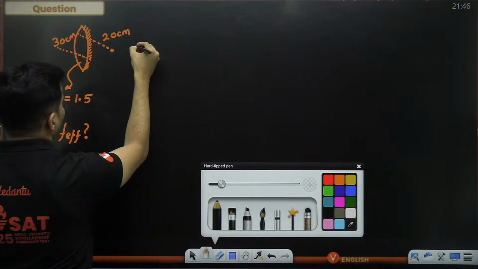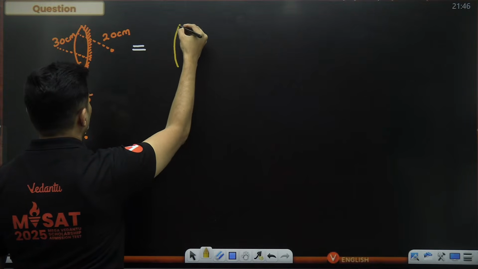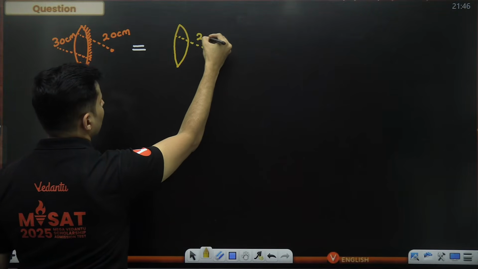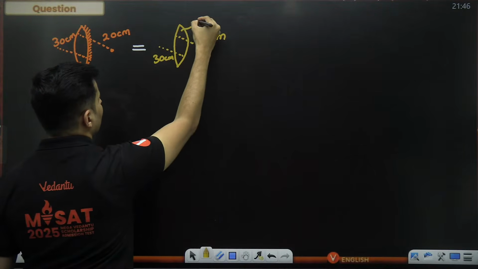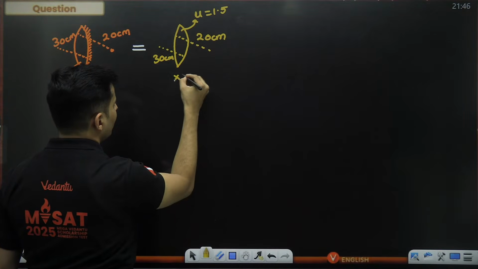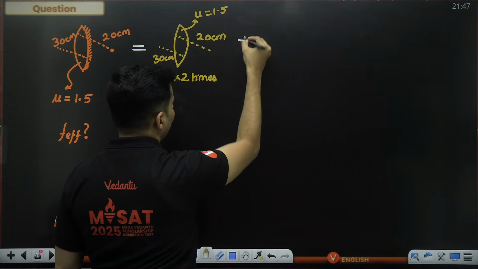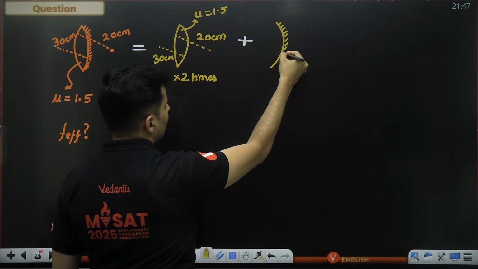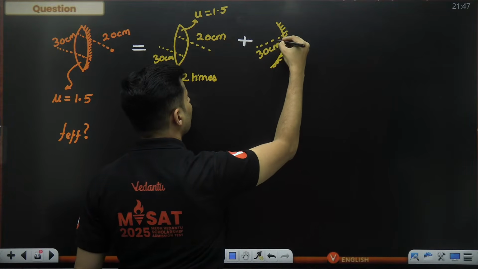First of all, here is what I will do. I'll just treat it as a lens with 20 centimeter and 30 centimeter radius and the refractive index 1.5, but this will be two times a lens added with just a simple concave mirror whose radius will be 30 centimeters.